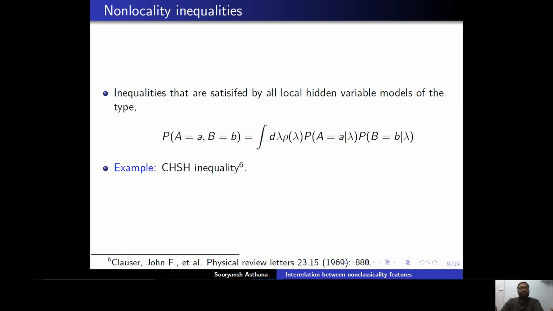So if this joint probability P(A = a, B = b) can be written in this sort of form, then this is one kind of local hidden variable model.